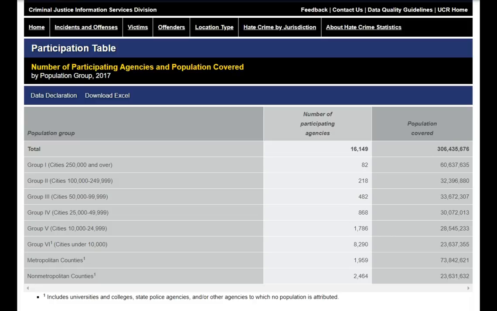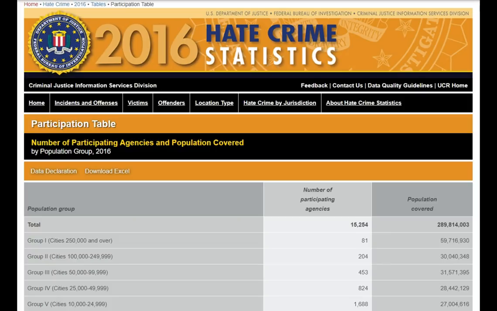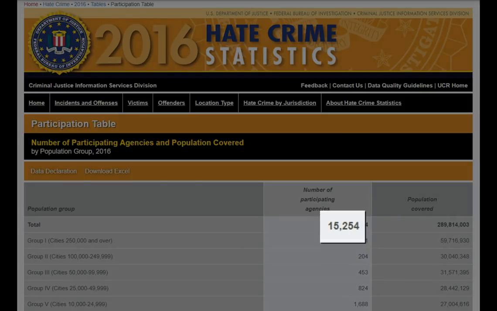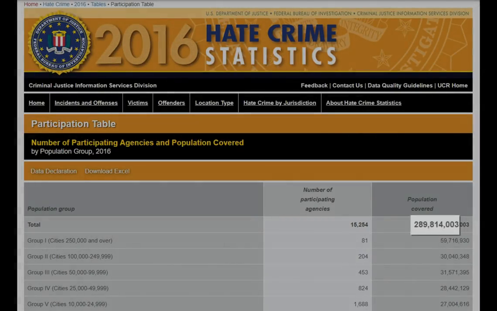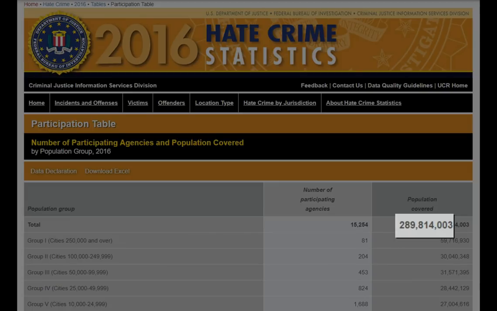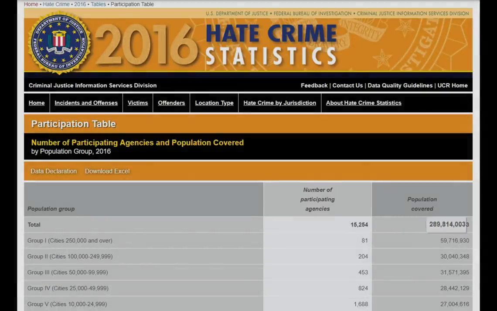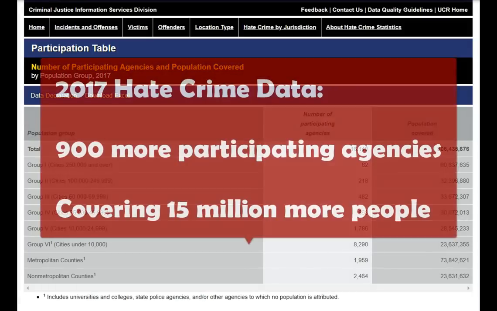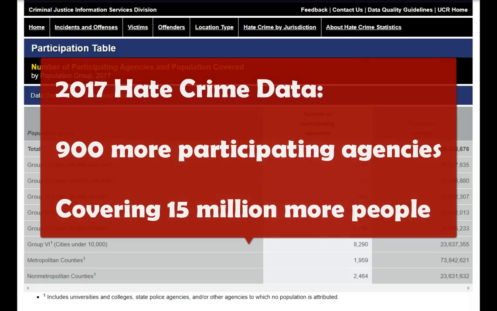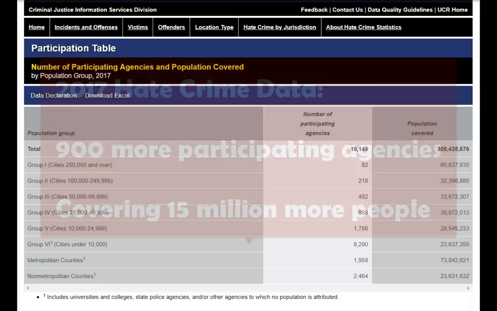This table becomes very important to look at when you're comparing the previous year. So if we go back to 2016, we see in the prior year, there are only 15,254 participating agencies covering a population of about 290 million. So that means that the 2017 data has about 900 more participating agencies covering a population of more than 15 million compared to the year prior.